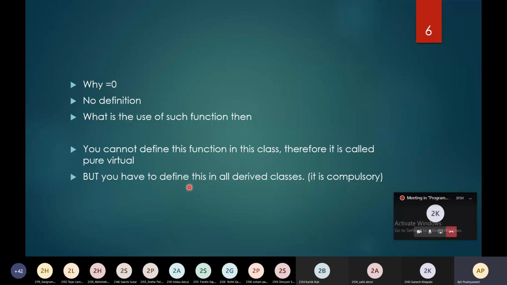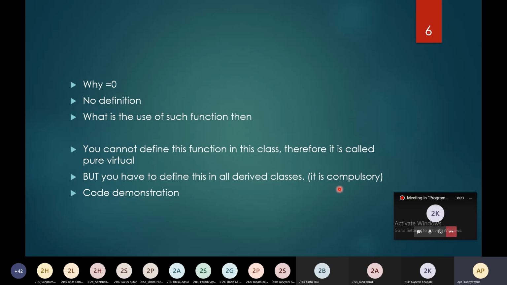But you have to define it in all derived classes, and it is compulsory. If your base class contains a pure virtual function, then in the derived class you must write the body of that function.